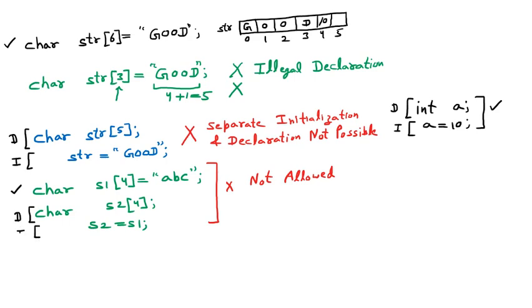Again, this is impossible because we want to say declare s2, and inside that you are going to store s1. So that is not allowed. So this thing is not possible. In the string, we have some rules. We have to follow them. And without following those rules, we cannot work with the string.